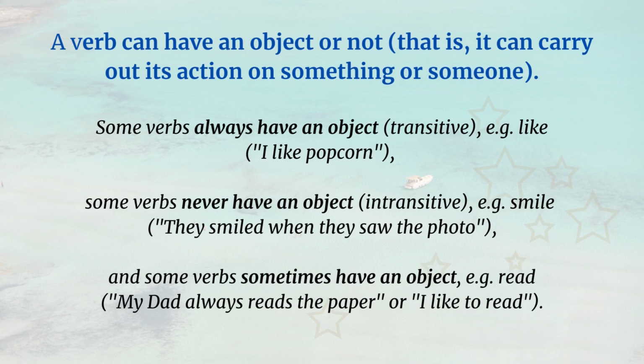A verb can have an object or not. That is, it can carry out its action on something or someone. Some verbs always have an object. They're called transitive verbs. For example, like. I like popcorn. Some verbs never have an object. They're called intransitive verbs. For example, smile. They smiled when they saw the photo. You can't actually smile something or someone.